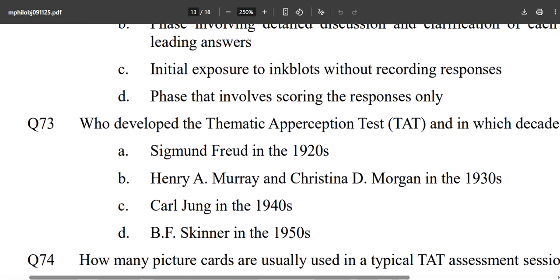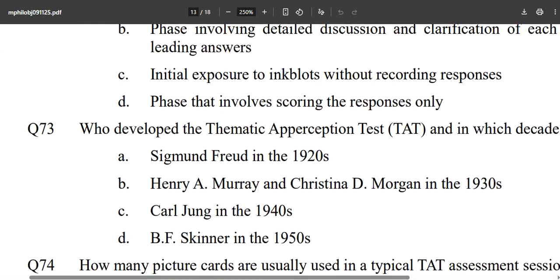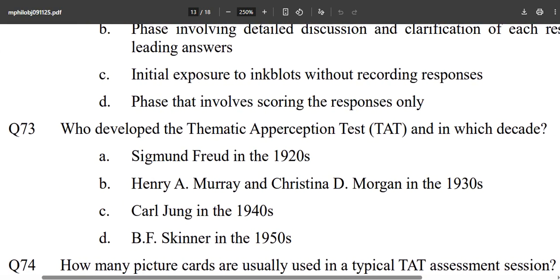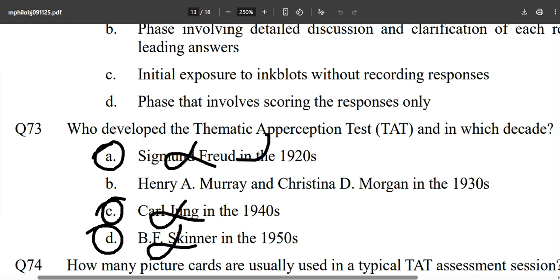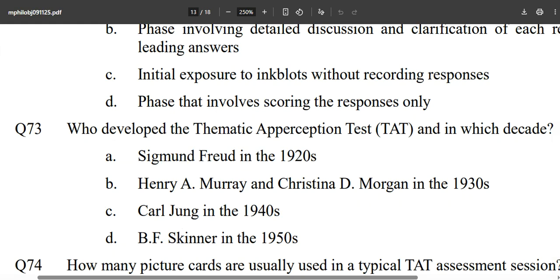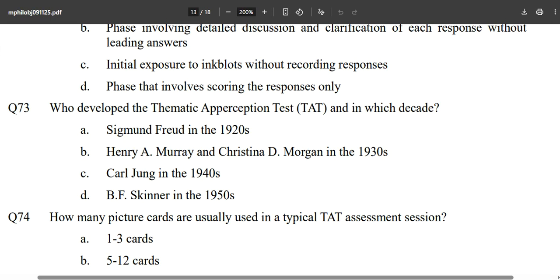Who developed the thematic apperception test? It is once again an easy one. Sigmund Freud, obviously you will not mark. These 3 have no relation with your thematic apperception test. They have never in their life made anything with the projective one. So obviously your answer is what is left. That is the only answer.